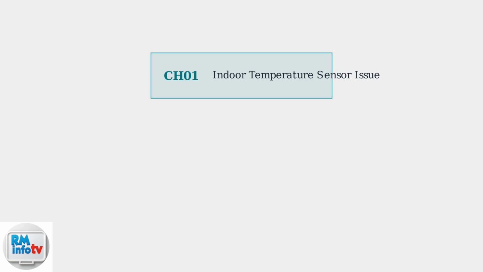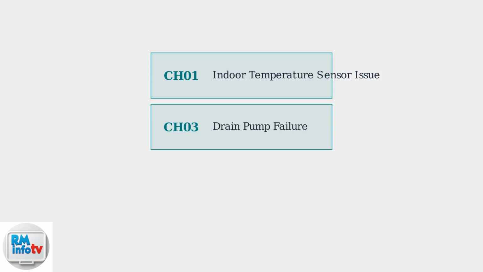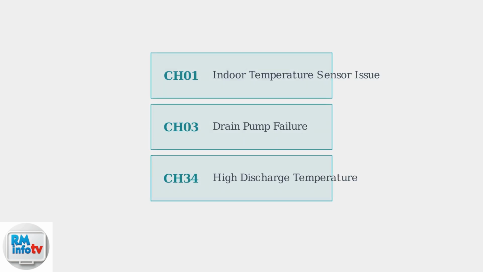CH01 indicates an indoor temperature sensor issue. This means the sensor that monitors room temperature is either disconnected or malfunctioning. CH03 signals a drain pump failure, typically caused by a clogged drain pipe that prevents proper water removal from the unit. CH34 warns of high discharge temperature, which means the unit is overheating and needs to cool down before restarting.